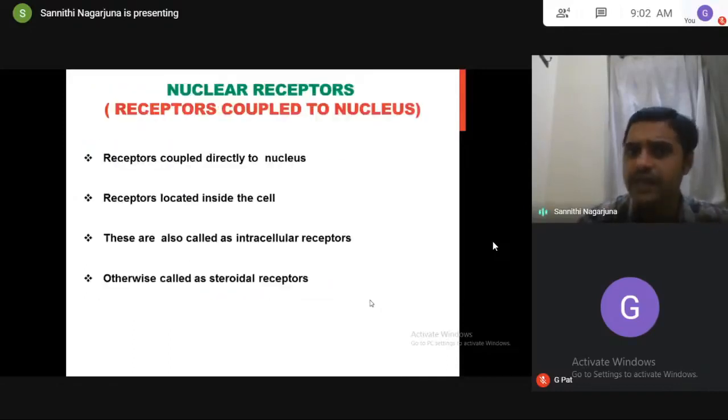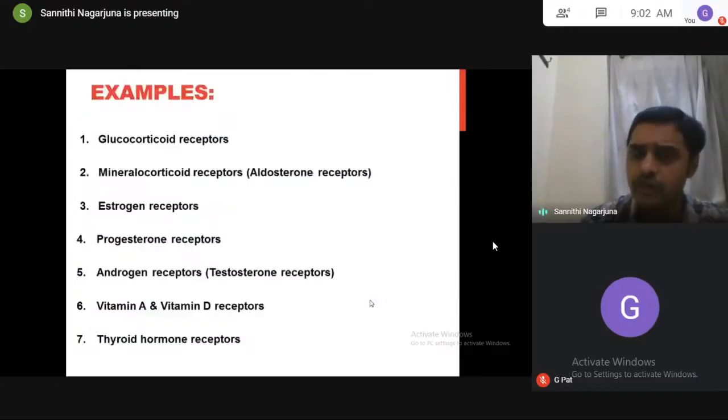So nuclear receptors, they are directly attached to the nucleus, where the ligand binds, gene expression will change, transcription and translation, and the proteins synthesized will produce the actions. So almost all the steroidal drugs and hormones produce their actions through nuclear receptors.